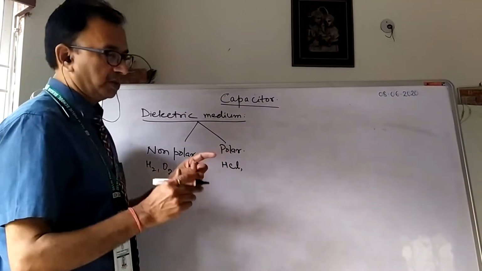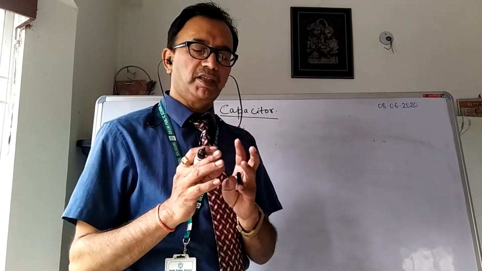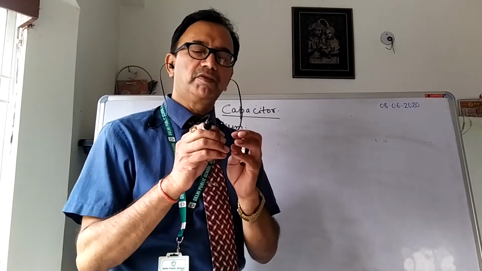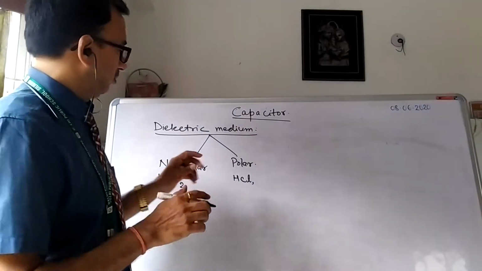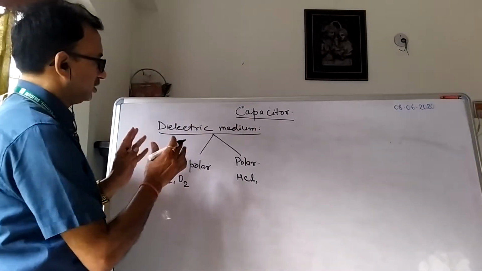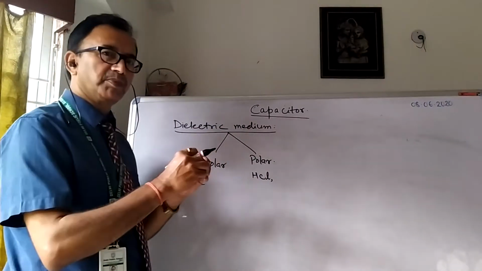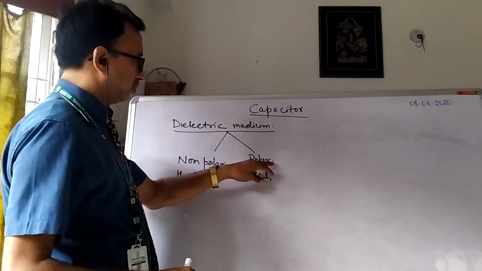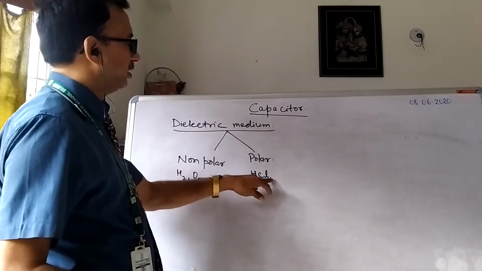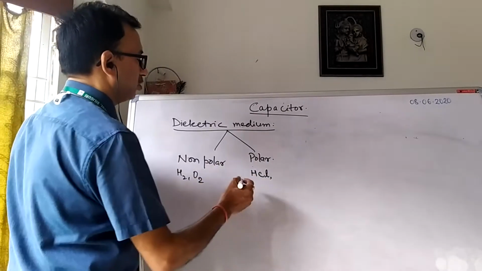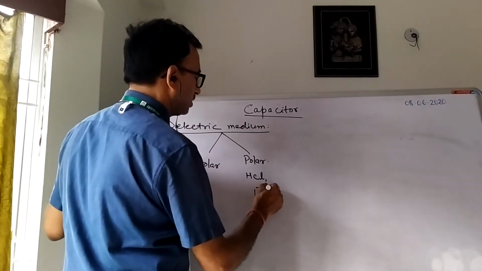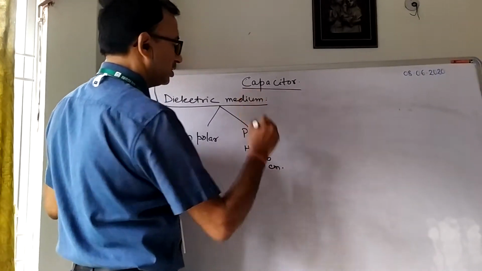In the non-polar one, the center of the positive ions and the center of the negative ions will be at the same point. But in the polar one, the centers will not be at the same place, so we have a dipole moment of the order of 10 to the power minus 13.